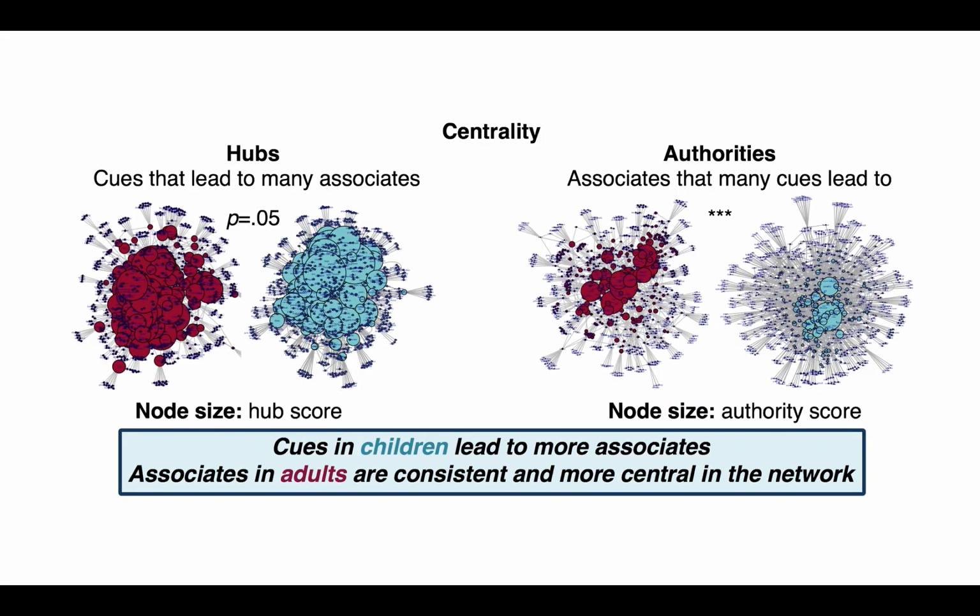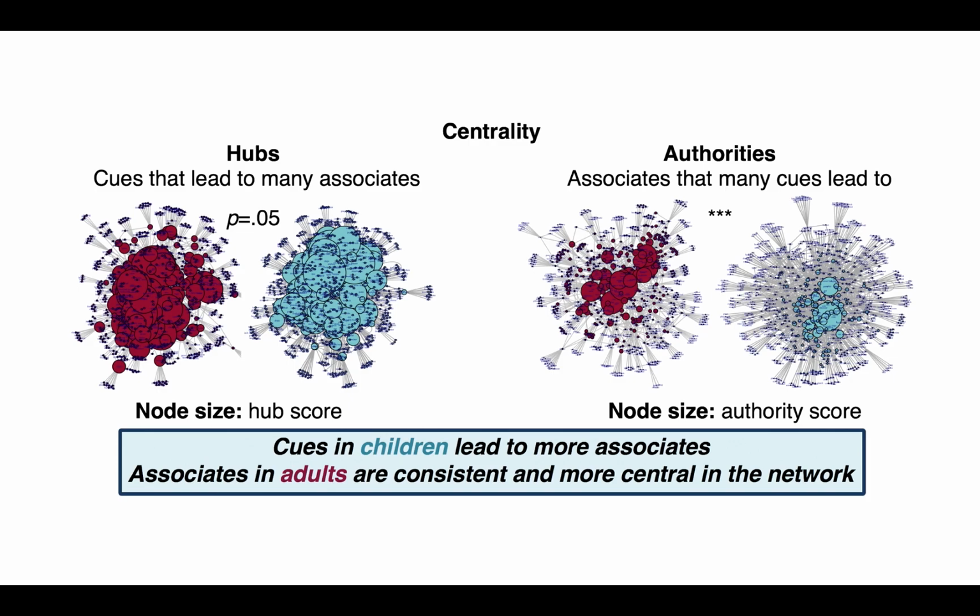And this intuition is confirmed when we look at centrality scores, meaning how the network is organized around specific nodes. High centrality scores reflect nodes that are highly connected and influential, suggesting more consistency and organization in the network. These scores can be broken down into hubs and authorities. Hubs are cues that lead to many associates. On the left, we have hubs from the adult and child networks. With the node size representing hub scores, you can see that children have marginally higher hub scores. This means that children responded to each cue with more variable associates. This explains the noisiness we see above.